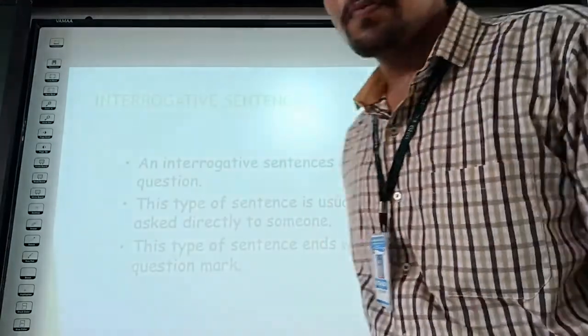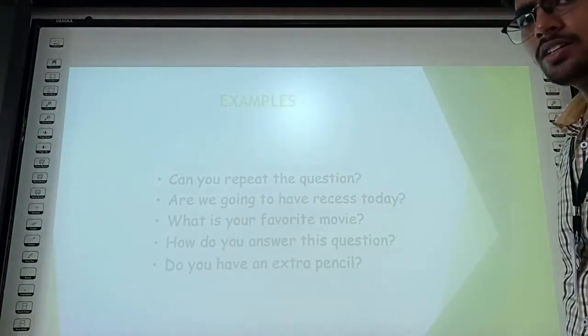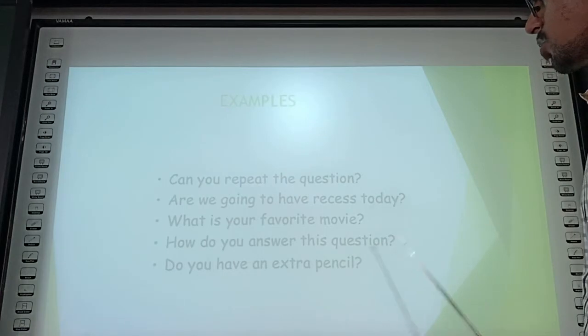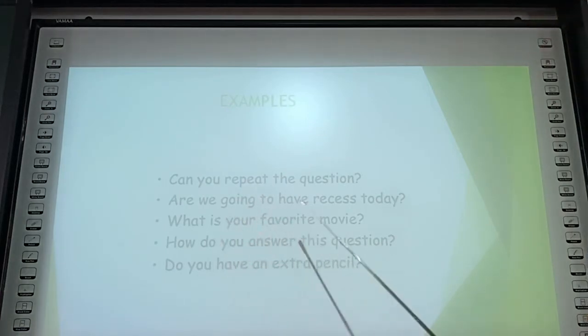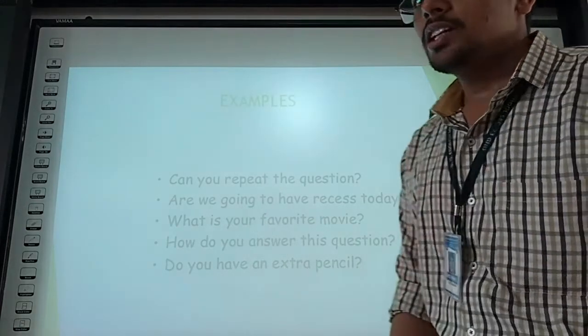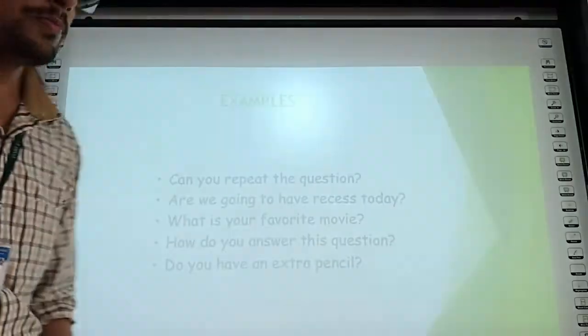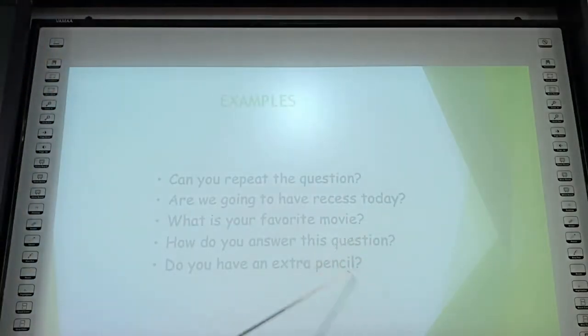So we will see some examples of it. The first one: Can you repeat the question? Are we going to have a recess today? What is your favorite movie? How do you answer this question? The last one: Do you have an extra pencil? Here you can see every sentence is asking something. Whenever a sentence is asking about something, it is counted under the question sentence, meaning the interrogative type of sentence.